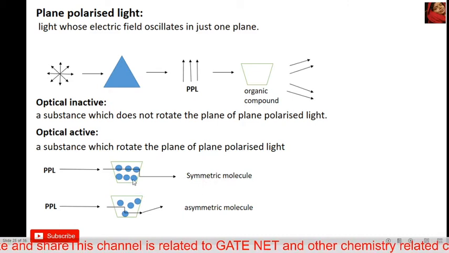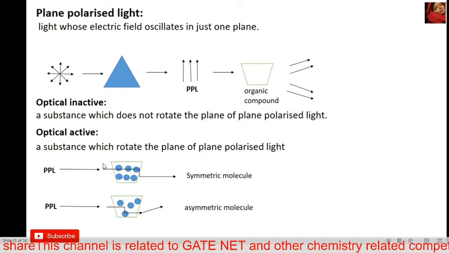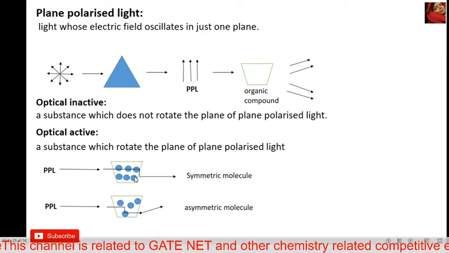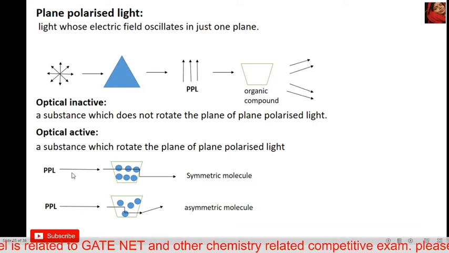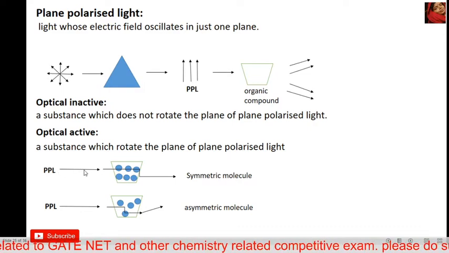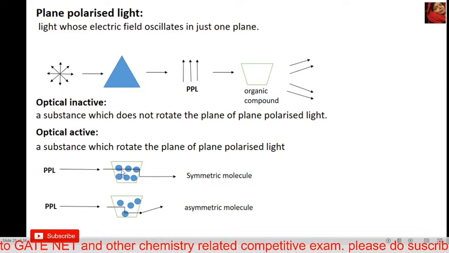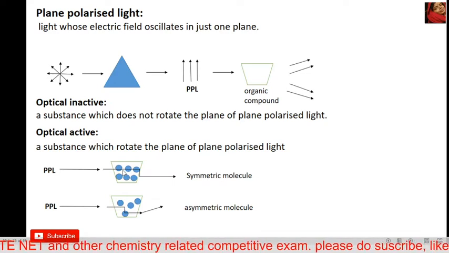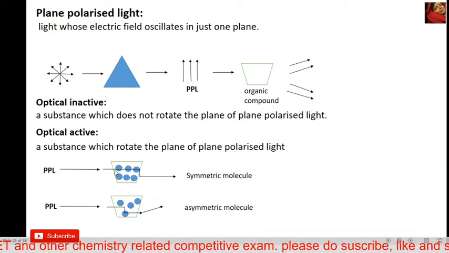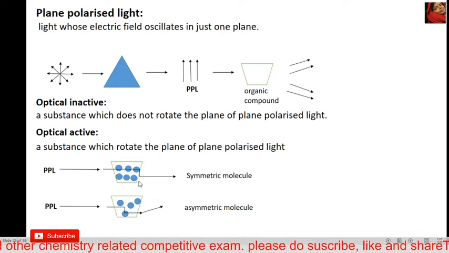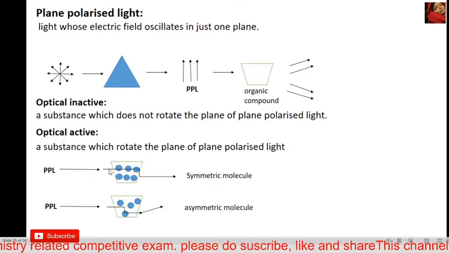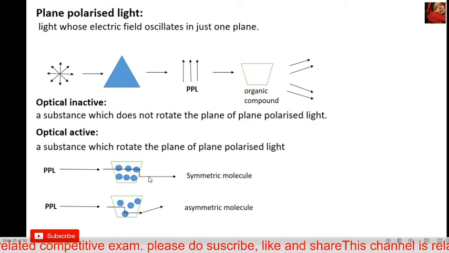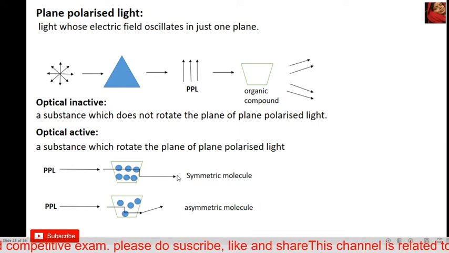Then when polarized light passes through a symmetrical substance, it does not rotate the plane polarized light in any direction, because the light passes in a symmetrical manner.